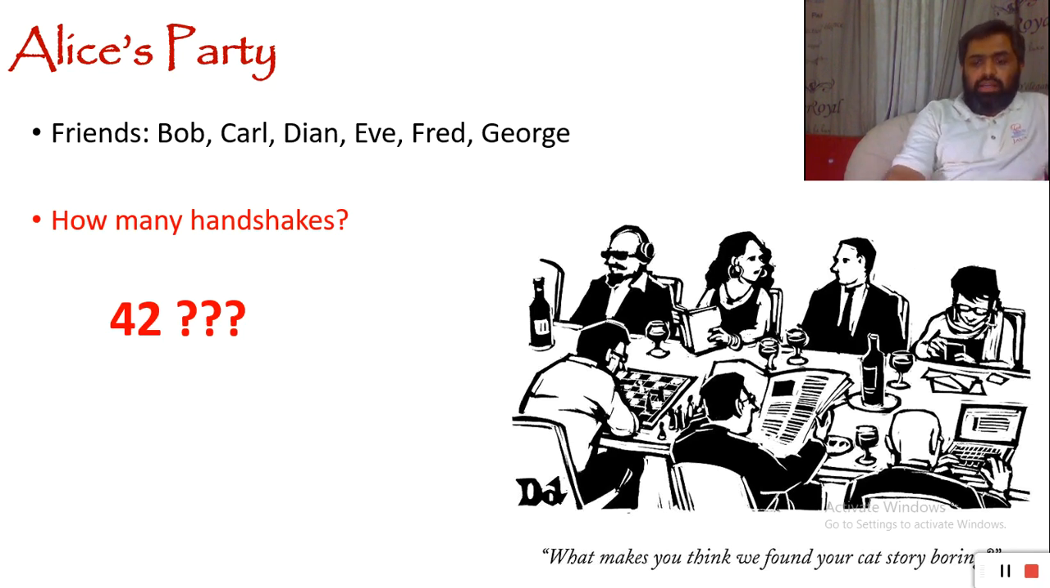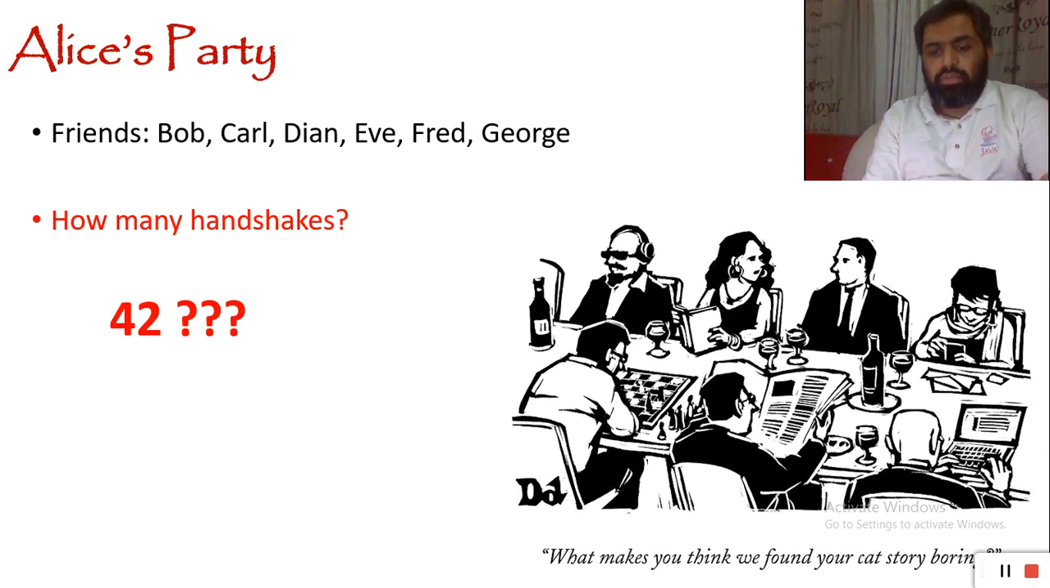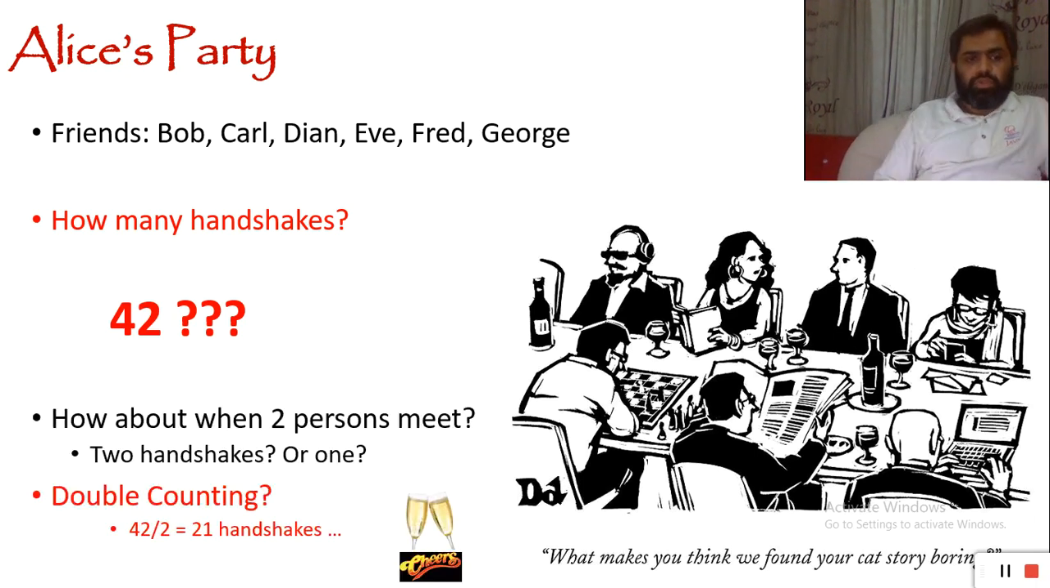So we should divide our count by 2. So actually it's 42 divided by 2, so we are going to have 21 handshakes. Everybody agrees, yes, it's true, it's going to be 21 handshakes.